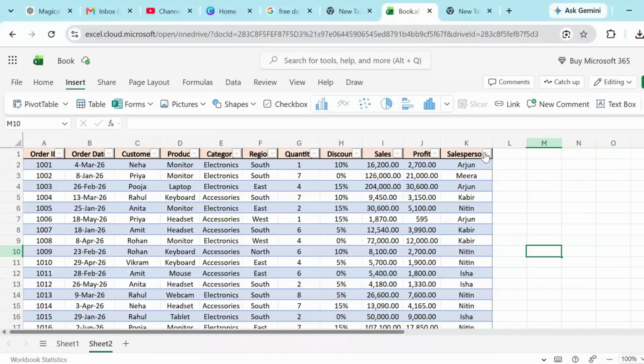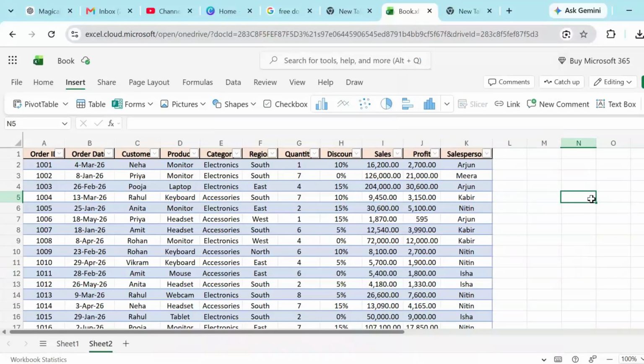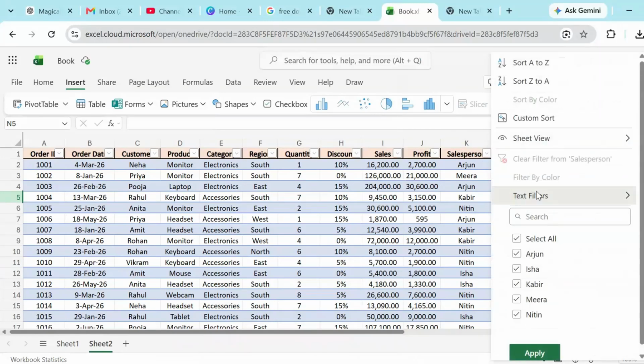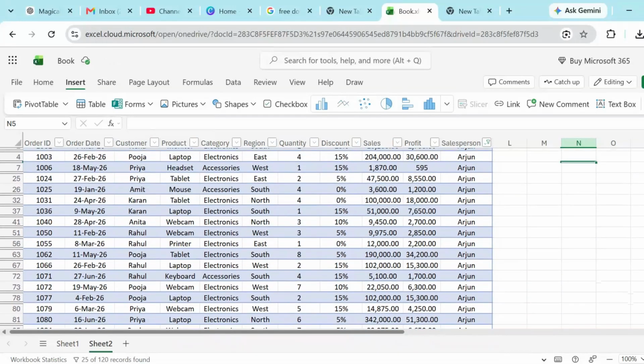However, you can also see that there is a drop down menu for every column which you can use based on your requirement. At this point of time, I will filter only the salesperson data which belongs to the salesperson name Arjun. For that, click here and uncheck all this option because here all the salesperson names are already checked. You just have to uncheck all and select only Arjun and apply. Now you can see that only the data which belongs to Arjun is visible here.